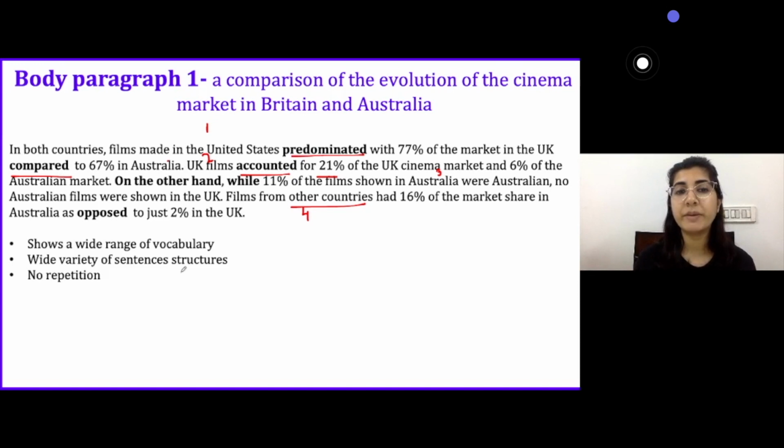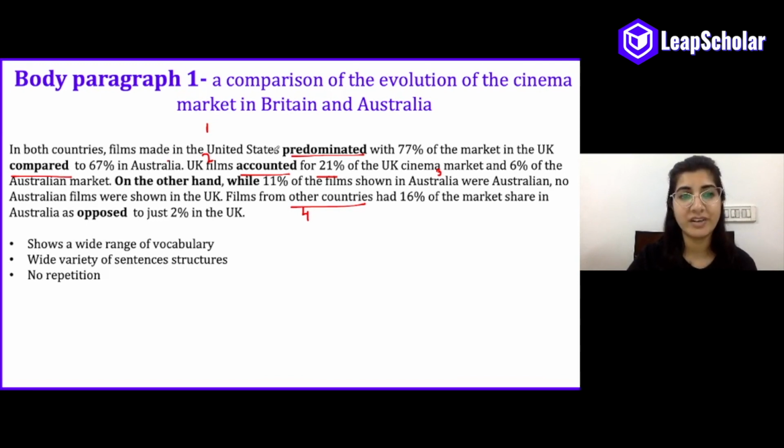So there is no repetition of sentence structures. We've used three different structures for presenting the data of three different countries.